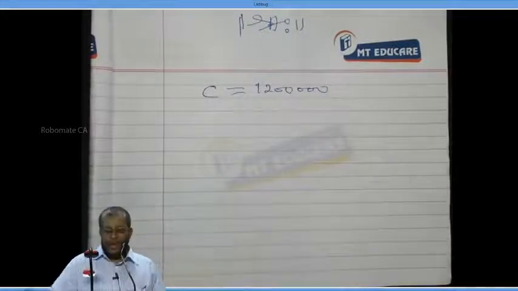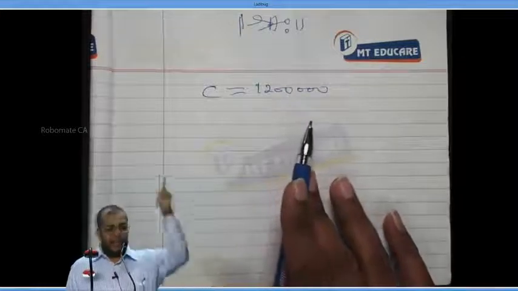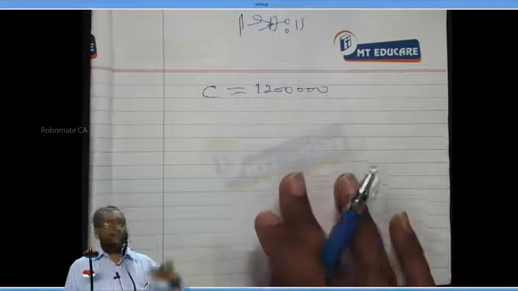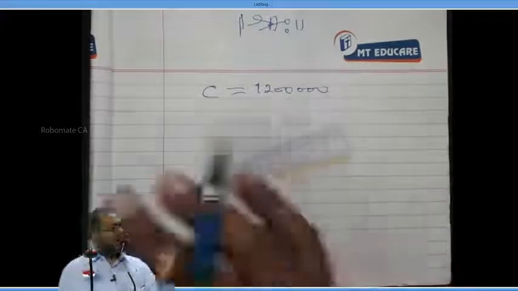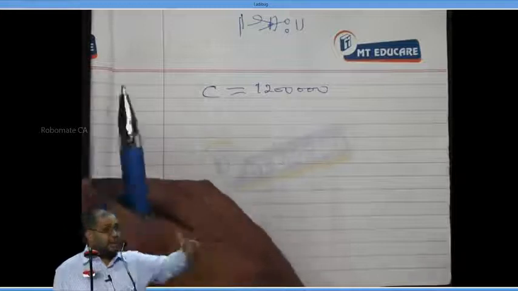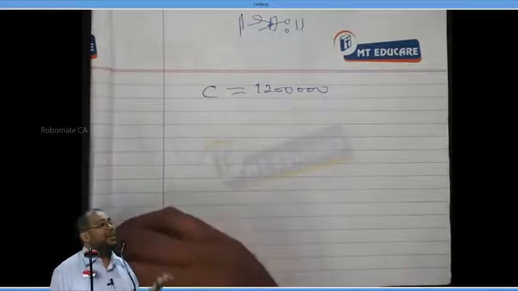So, if I sell only once at the beginning of the year, I incur transaction cost only once. If I sell 360 times a year, I incur 360 times transaction cost. So selling in smaller lots results in more number of lots being sold. It results in more transaction cost.